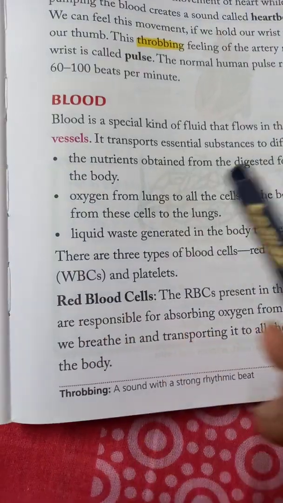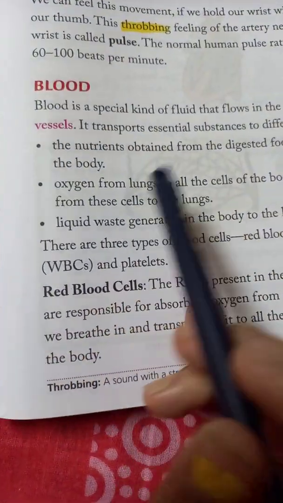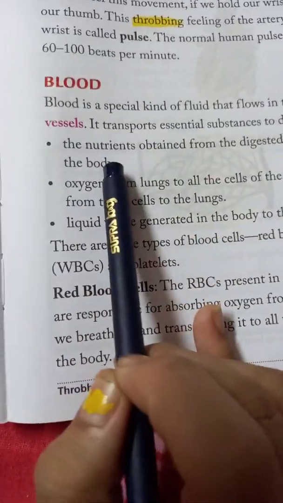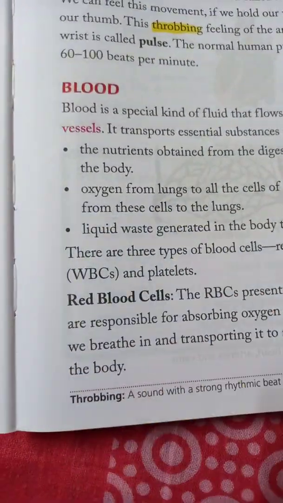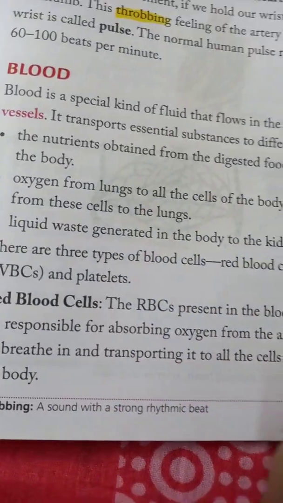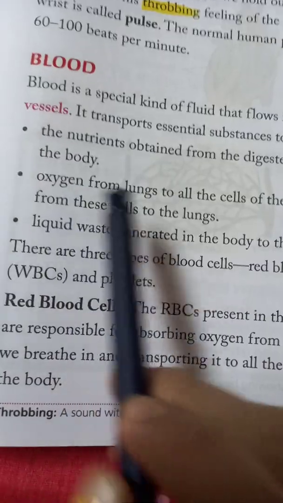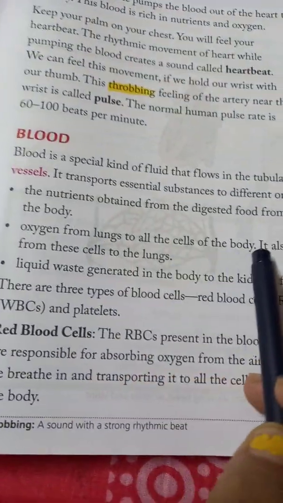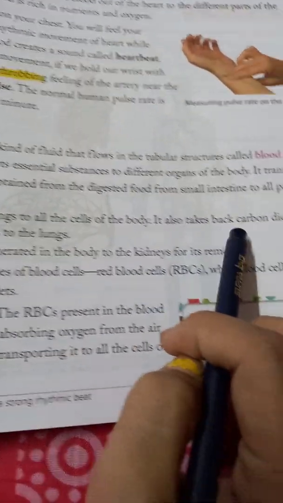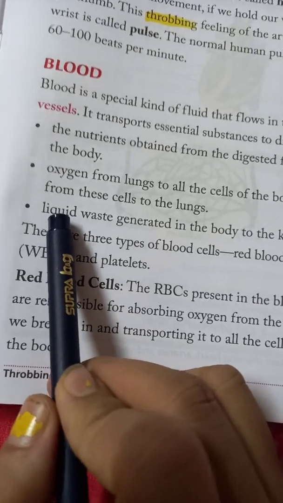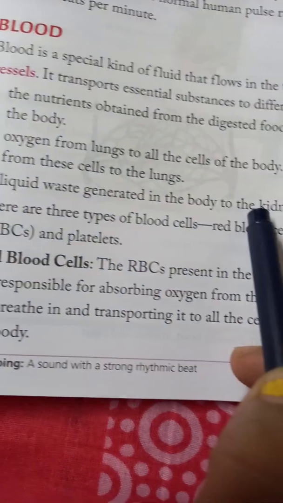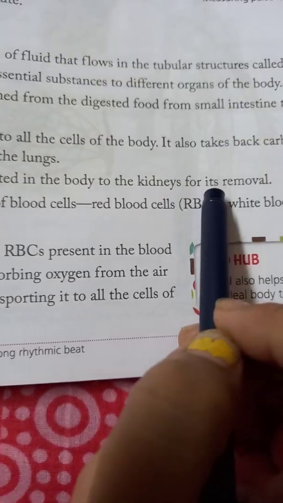At first, we have to know which elements blood basically transports. The first is nutrients and the second is oxygen from the lungs to all the cells of the body. It also takes back carbon dioxide from these cells to the lungs. It also carries liquid waste generated in the body to the kidneys for its removal.